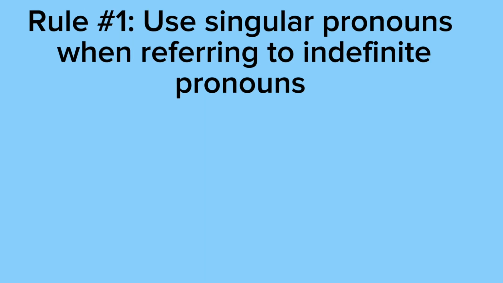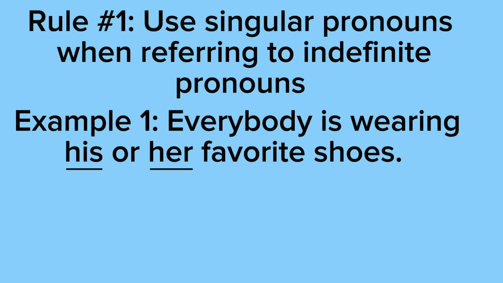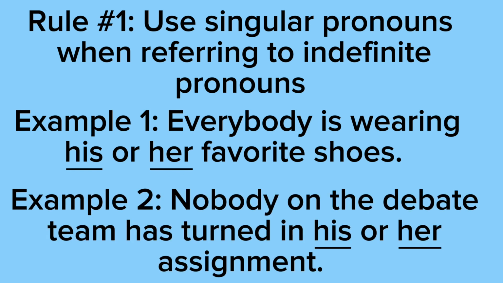Now let's discuss pronoun agreement when it comes to indefinite pronouns. Rule number 1, use singular pronouns when referring to indefinite pronouns. Our first example says everybody is wearing his or her favorite shoes. As you can see, everybody is an indefinite pronoun, so we use his or her, which are singular pronouns. Our next example says nobody on the debate team has turned in his or her assignment. As you can see, nobody is an indefinite pronoun, and his or her are both singular pronouns, and that's why we used his or her.